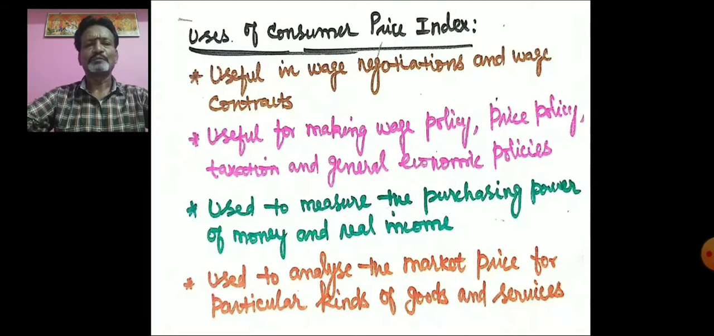Number four, the consumer price index is used to analyze the market price for particular kinds of goods and services. That is, it is used to analyze the price prevailing in the market for particular kinds of goods and services.